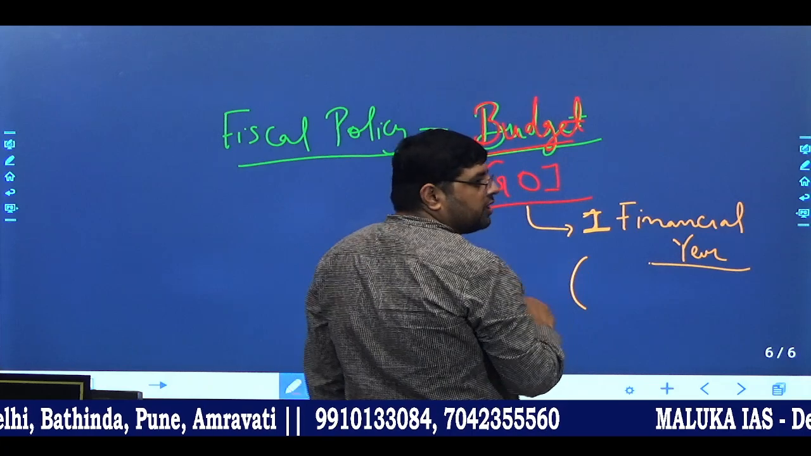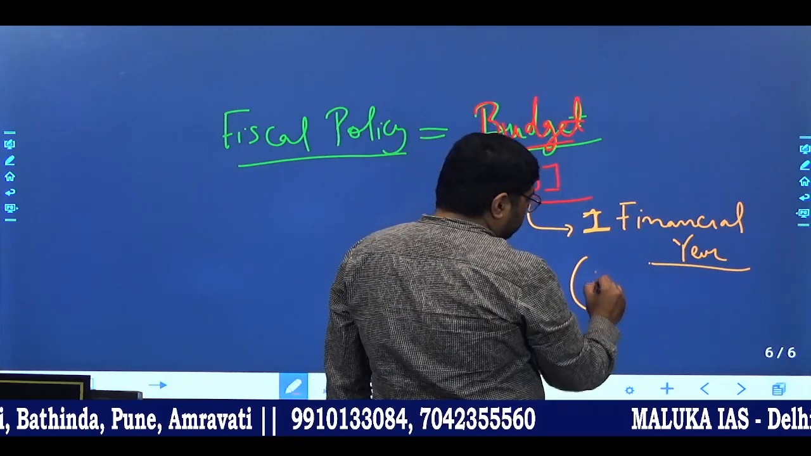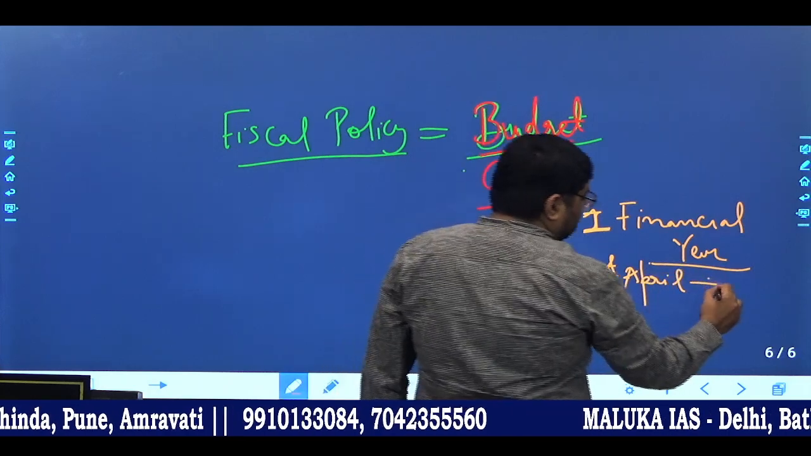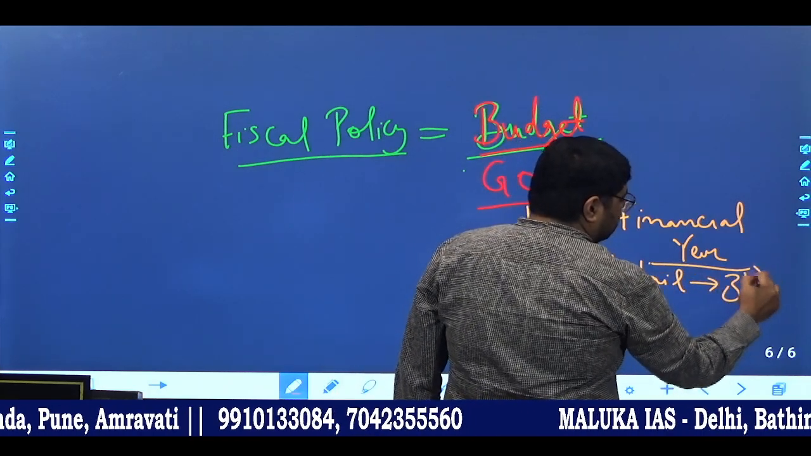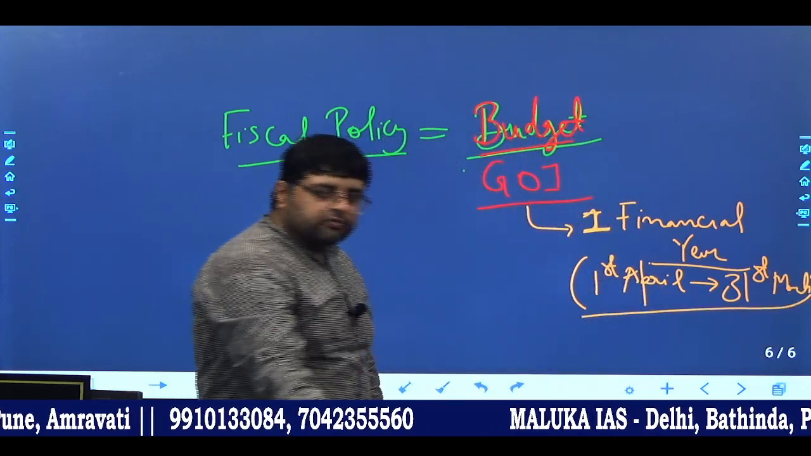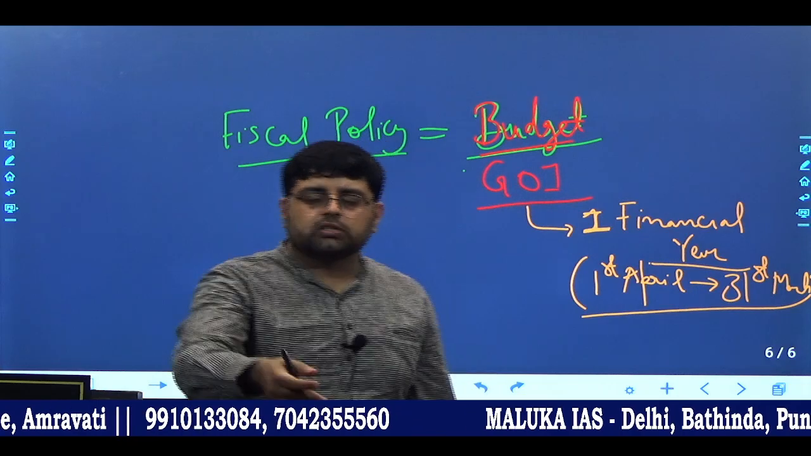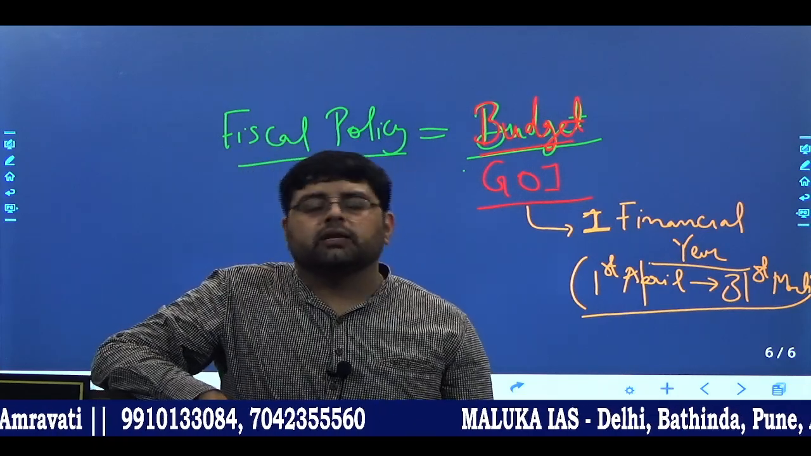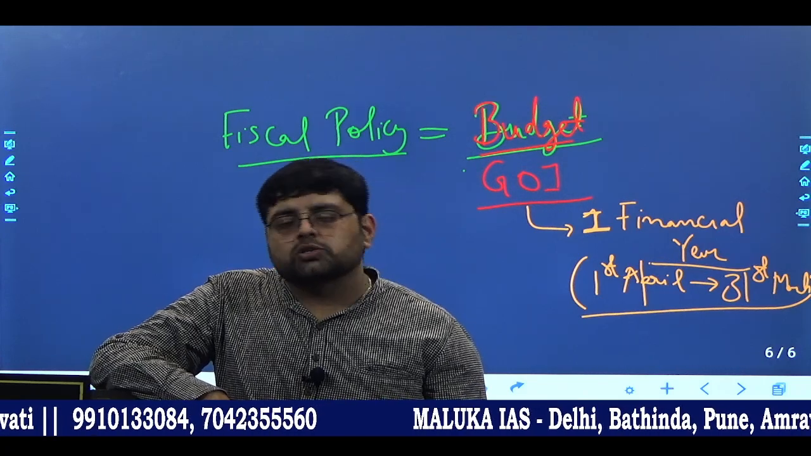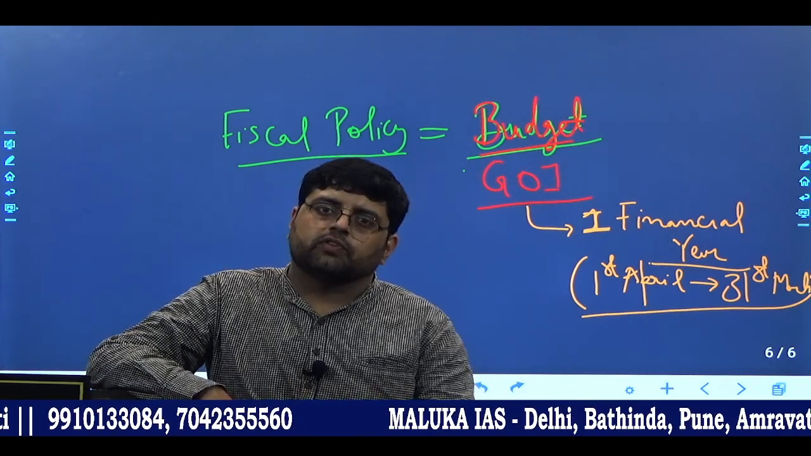Okay, and financial year starts from 1st of April to 31st of March of next year. For example, financial year for this year starts from 1st of April 2021 and it will end at 31st March 2022. Okay, so this is the financial year.